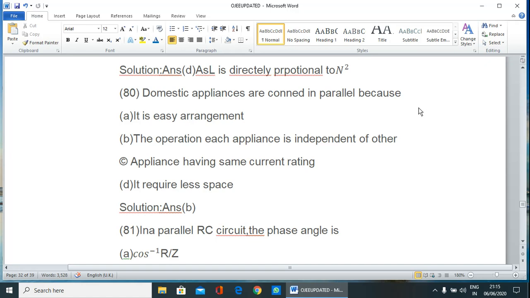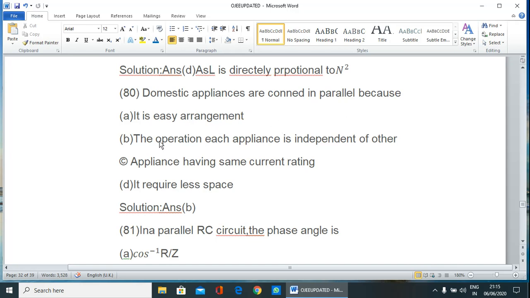That is 230 volt is connected to all the home appliances.